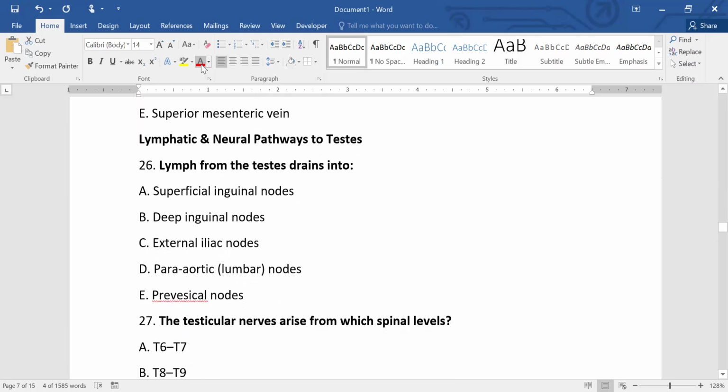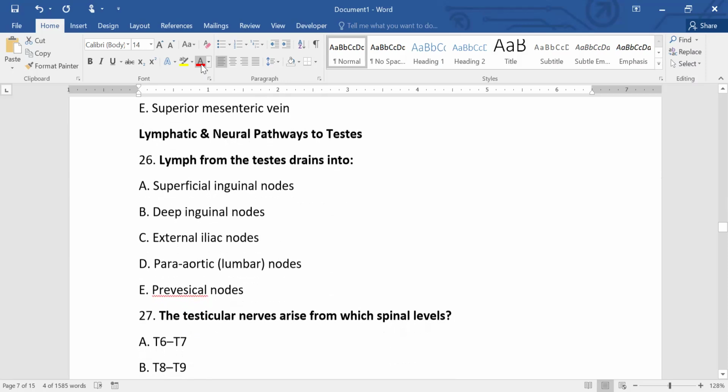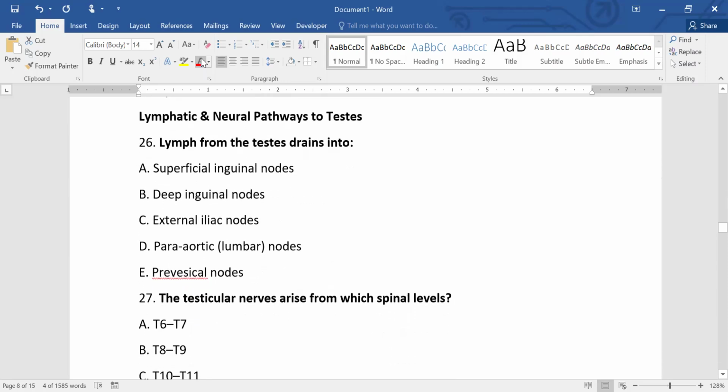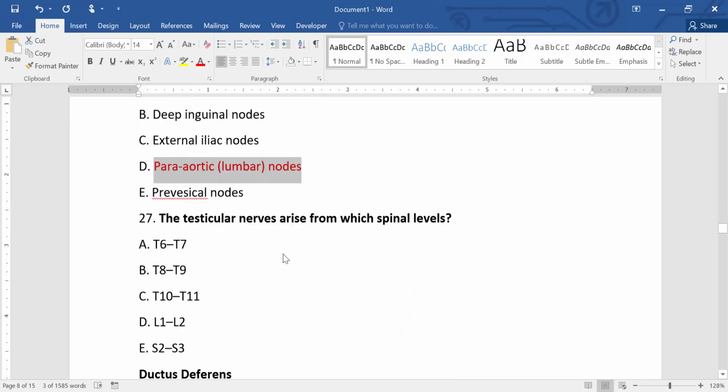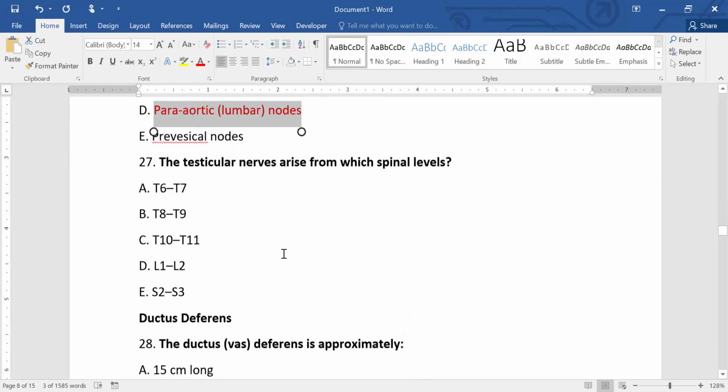Now, lymphatics and neural pathways to the testes. Lymph from the testes drains into the para-aortic lumbar lymph nodes. So, it does not drain into the superficial inguinal lymph nodes. It drains into the lymph nodes along the aorta in the abdomen. So, the lymphatics go into the abdomen through the spermatic cord and the anterior abdominal wall.